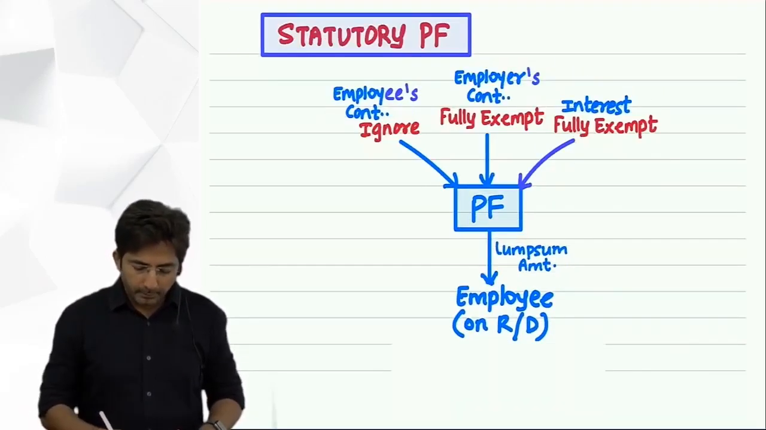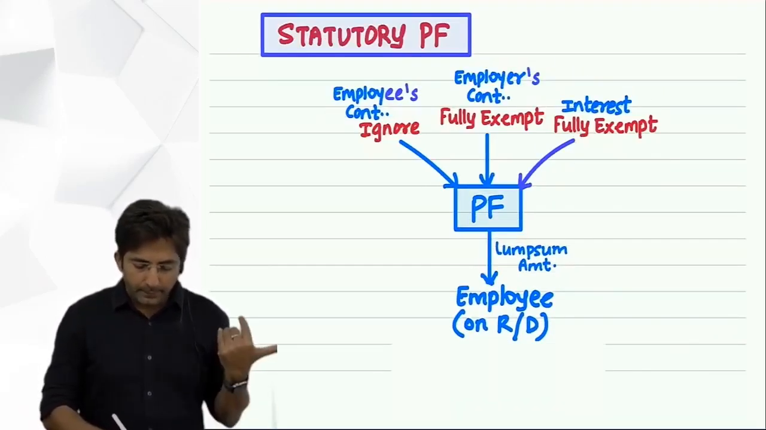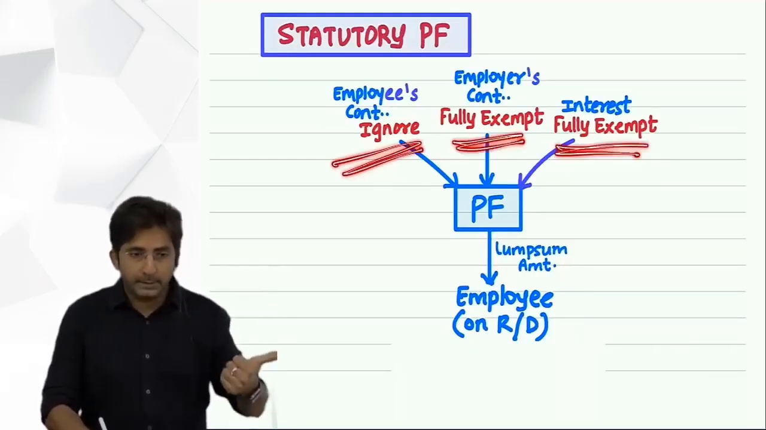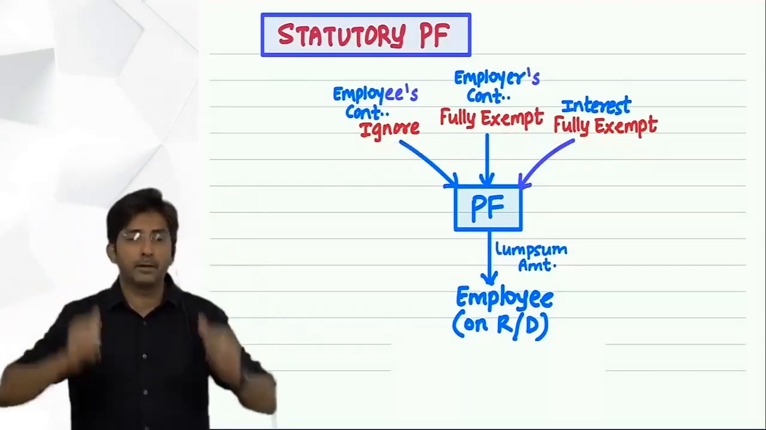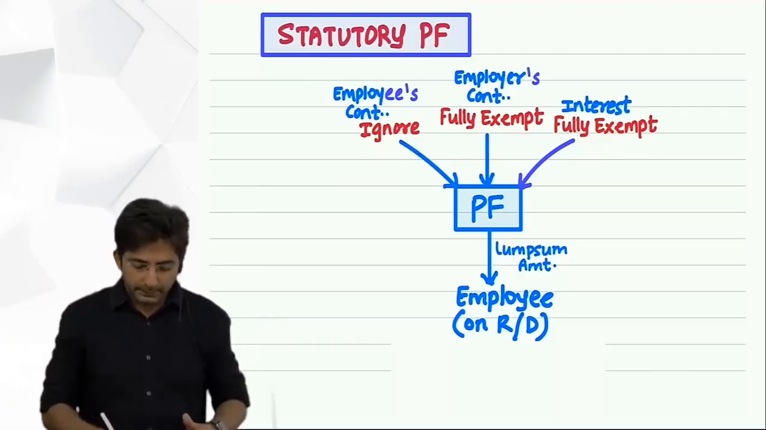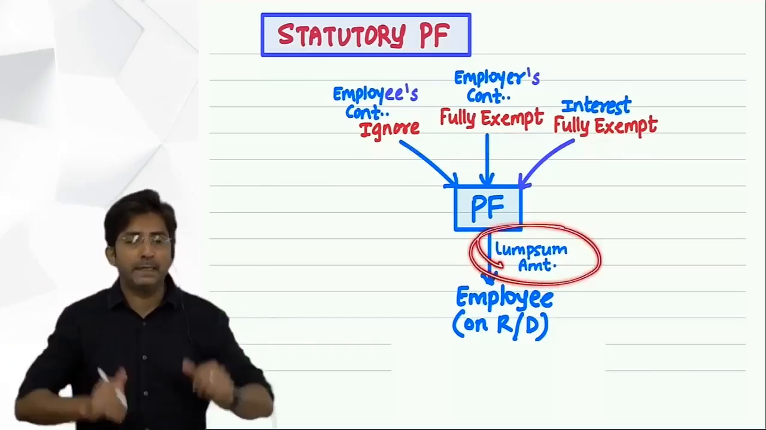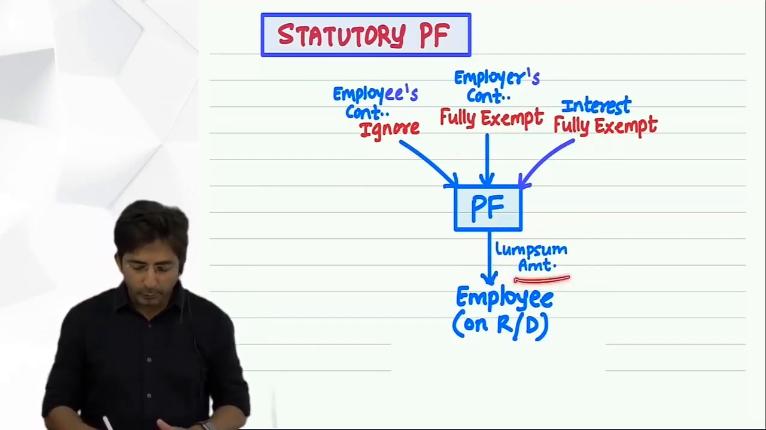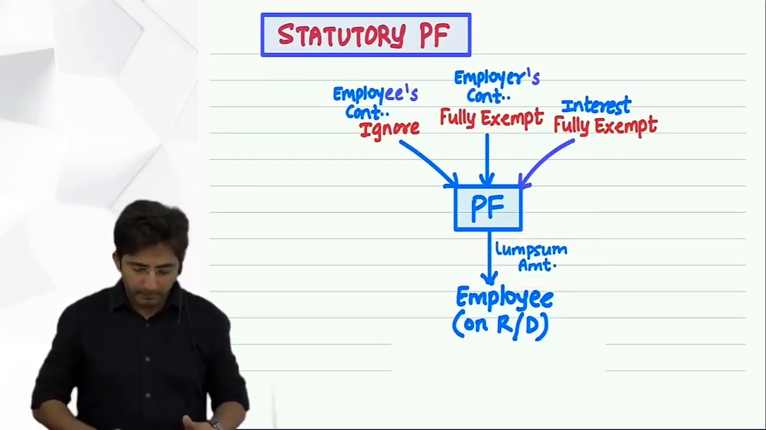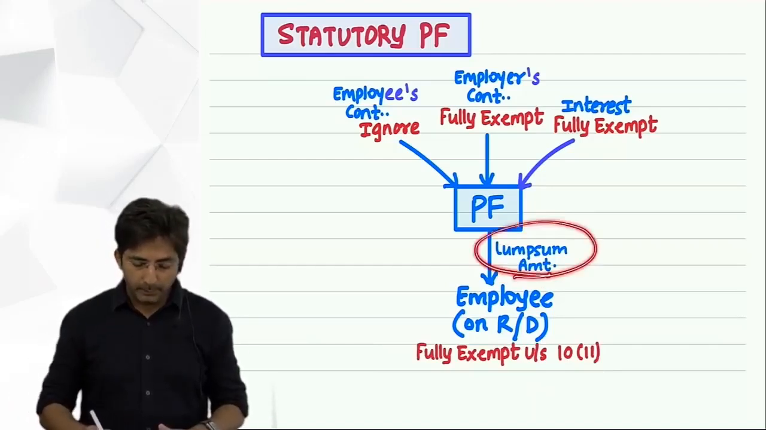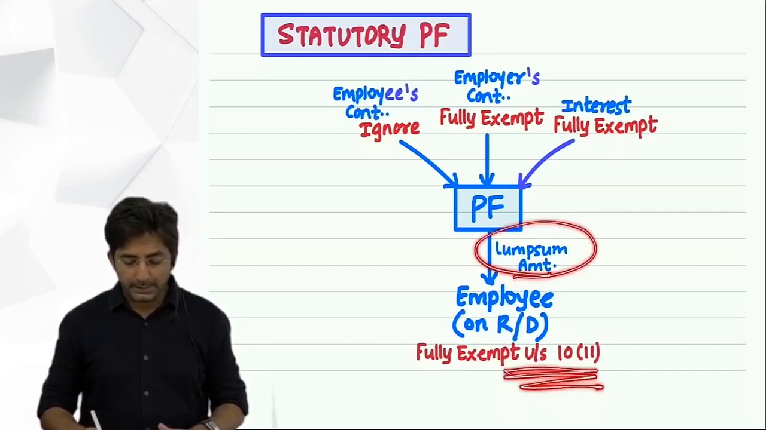Then this will happen every year. Every year this will be ignored. Every year this will be exempt. And then after 20-25 years, when employee retires, he will get a lump sum amount. And at that time also it will be fully exempt, because under statutory Provident Fund, the tax will never come. But see, lump sum amount received will be exempt under section 10(11). There is a section for this, 10(11).